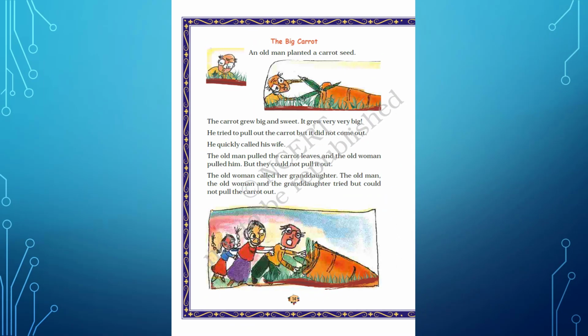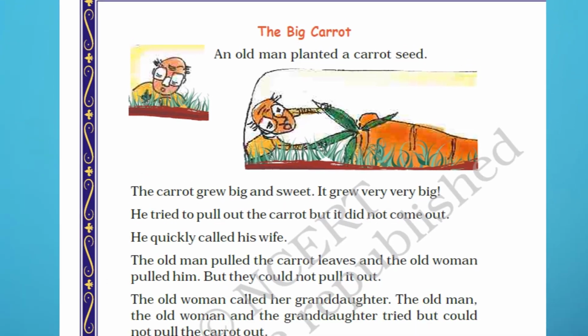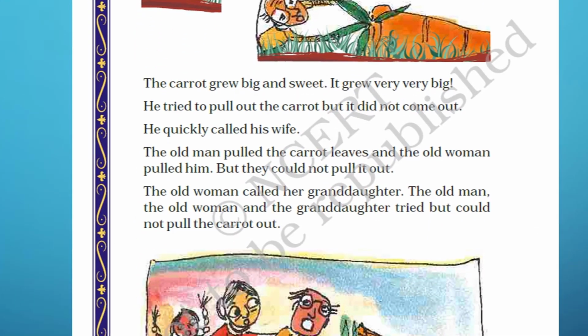Moving further, the big carrot. Here is a story of a big carrot, which was a huge carrot, by the way. An old man planted a carrot seed. The carrot grew big and sweet. It grew very, very big. He tried to pull out the carrot, but it did not come out. He quickly called his wife. The old man pulled the carrot leaves and the old woman pulled him, but they could not pull it out. The old woman called her granddaughter.